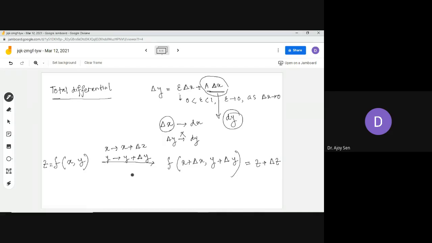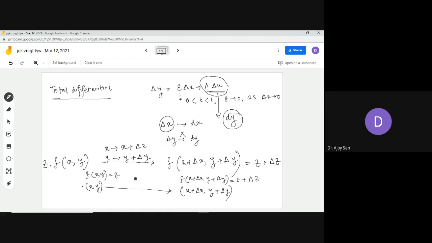Okay, so in pictorial form, this is your xy, and you move to x plus delta x and y plus delta y, another point. You are checking the functional value at that point. This is the functional value f(x, y), and the functional value at that point x plus delta x, y plus delta y, and you assume that the functional value at xy is z, and the functional value at this point is z plus delta z. That's the thing I am explaining.